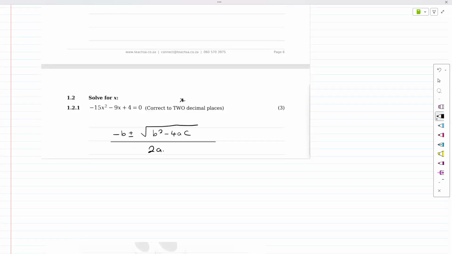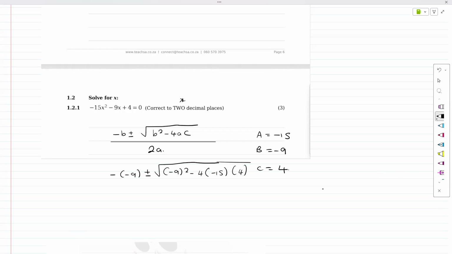If we label with this, this would be a equals minus 15, b equals minus 9, and c equals 4. If I just substitute, this is minus, please don't forget this is minus, into minus 9, plus or minus the square root of b squared, which is minus 9 squared, minus 4 into a, which is minus 15, and c, which is 4. Remember the square root goes all over, all over 2 into a.